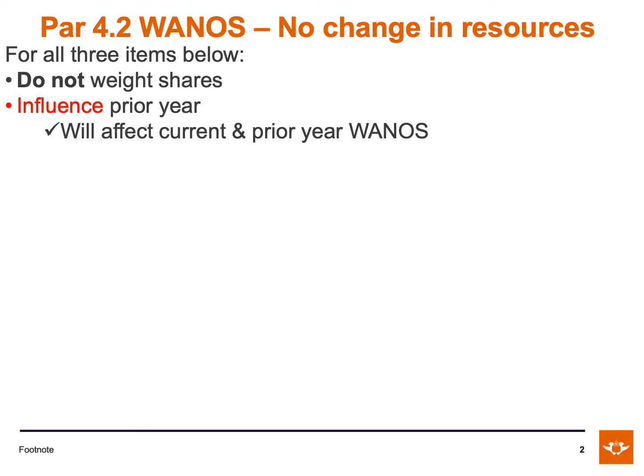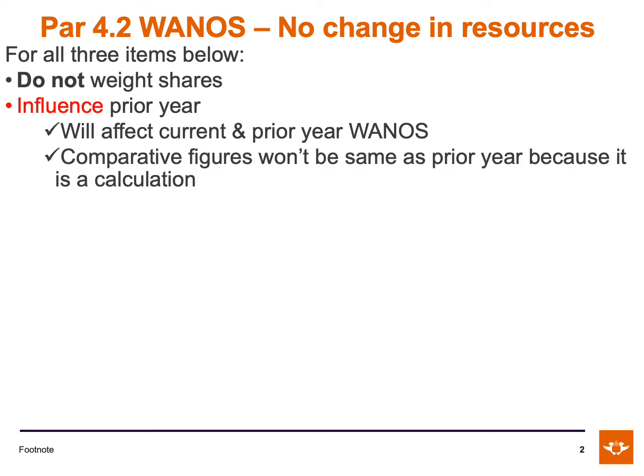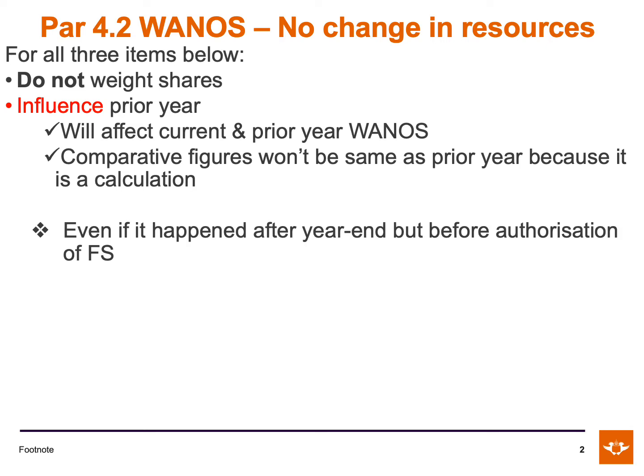Please note that the comparative figures won't be the same because it is a calculation based on the number of shares at the time of issue, even if it happened after year end but before the financial statements were authorized for issue. We will do an example in a few minutes that we hope will make it easier to understand. So what falls within this category?